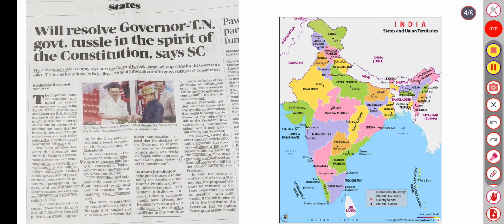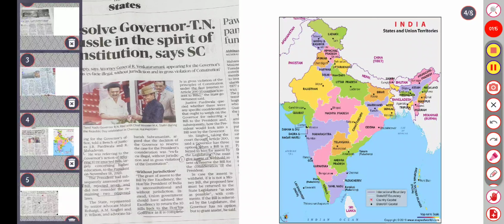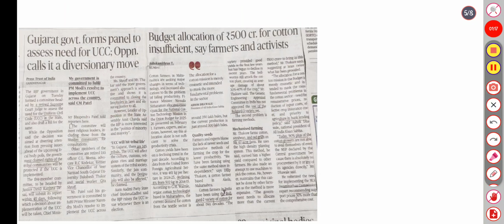Next, the Governor and Tamil Nadu government tussle will be resolved in the spirit of the Constitution, says SC. The fifth one is about the Gujarat government panel to assess the need for UCC, which the opposition calls a diversionary move, and budget allocation for cotton being sufficient, says farmer and activist.